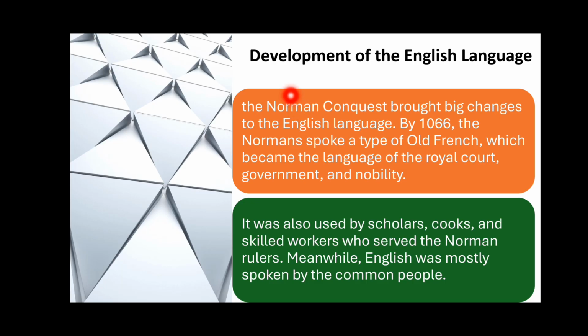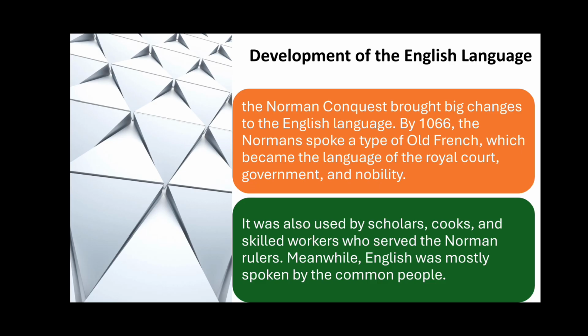Now, development of the English language. The Norman conquest brought big changes to the English language. By 1066, the Normans spoke a type of Old French, which became the language of the royal court, government, and nobility. So Old French was spoken by the royal court, the government, and the nobility. And still, a lot of common people spoke English, right? That was known as Old English.